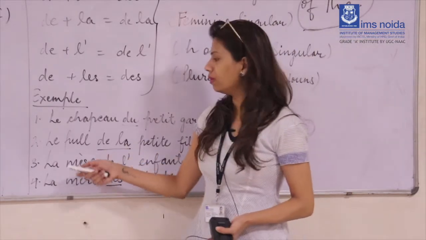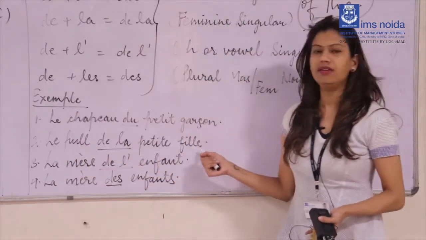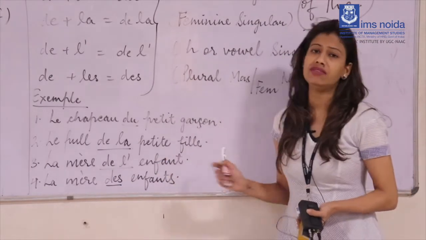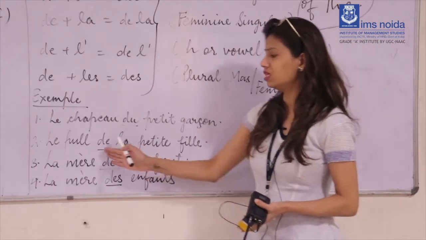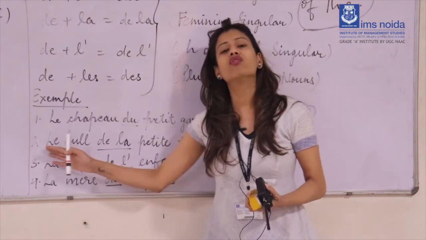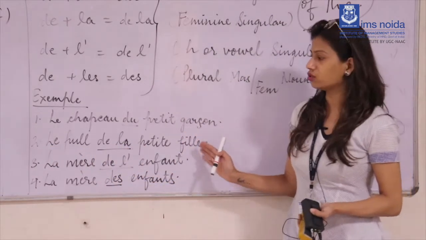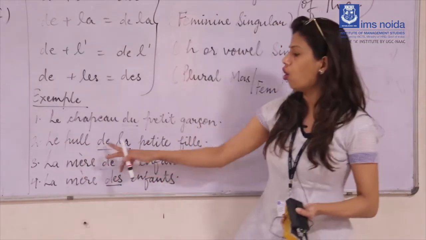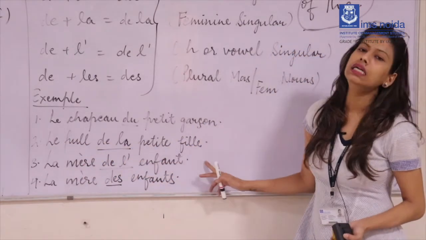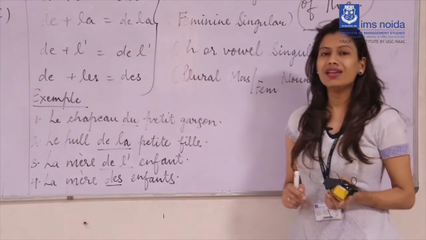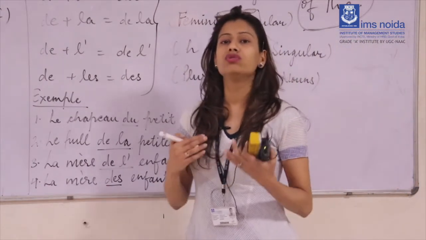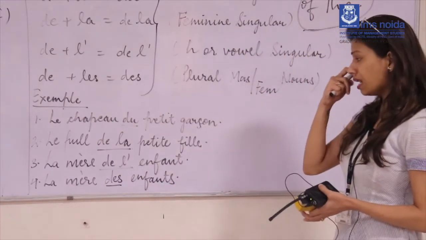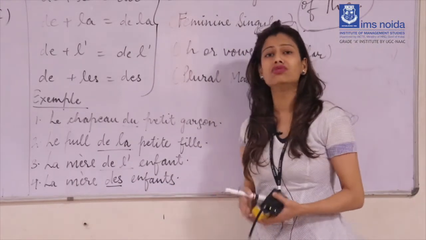Our second example: la poule de la petite fille. In this sentence, petite fille is the feminine one, that's why we are using de la before that. And if you translate this sentence, the translation will be "the pullover of the small girl." Make sure the gender of the noun is clear to you.